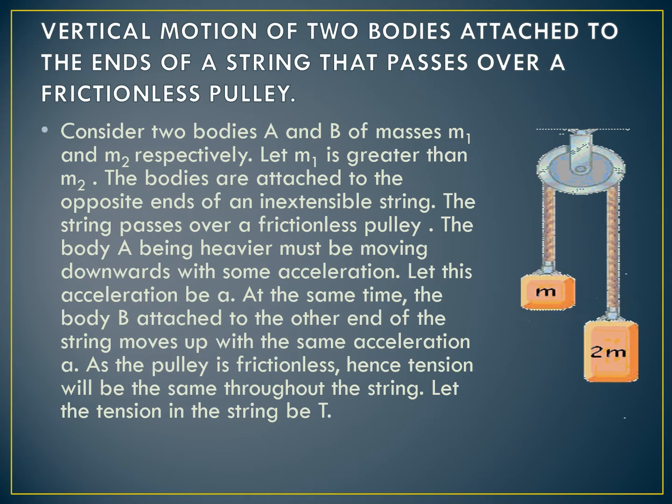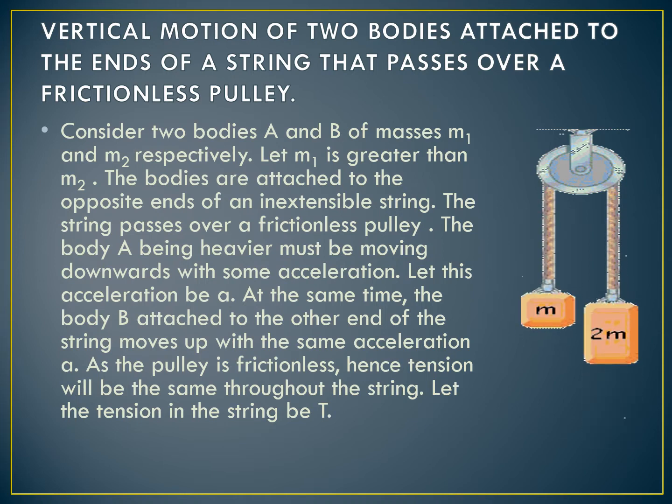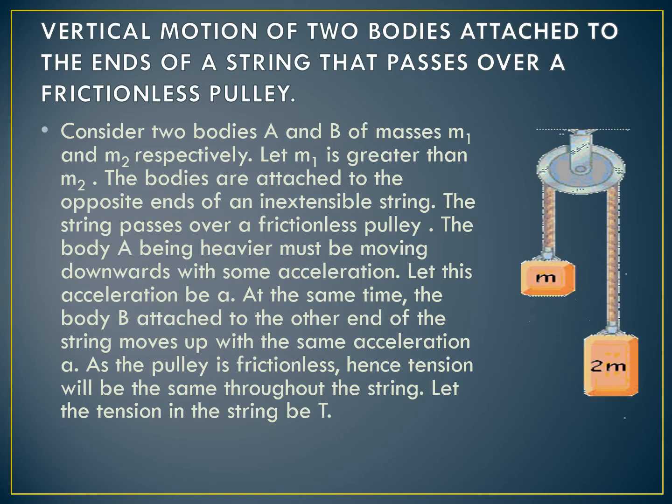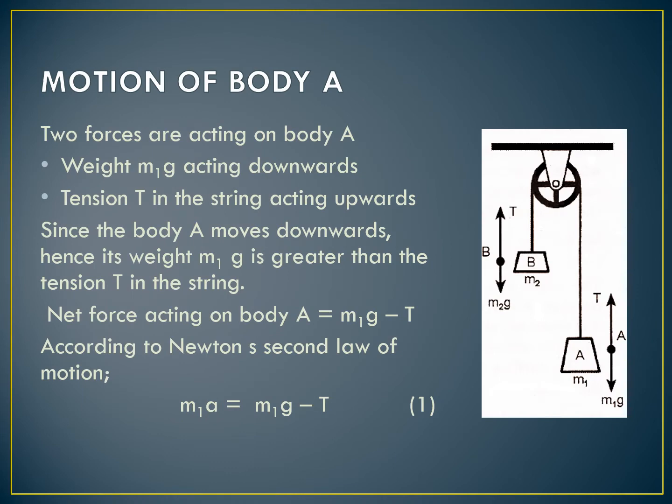As the pulley is frictionless, hence tension will be the same throughout the string. Let the tension inside the string be T. Now, in order to derive the formula of acceleration and tension, consider the motion of two bodies separately.